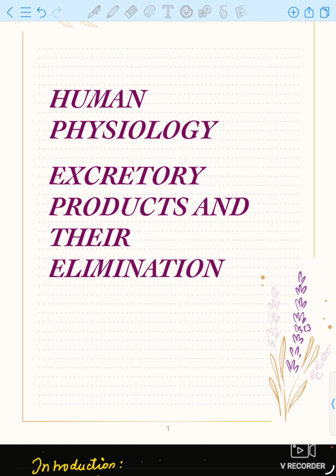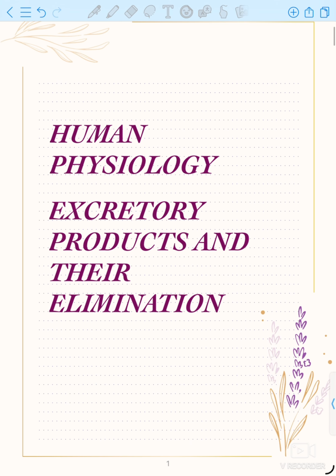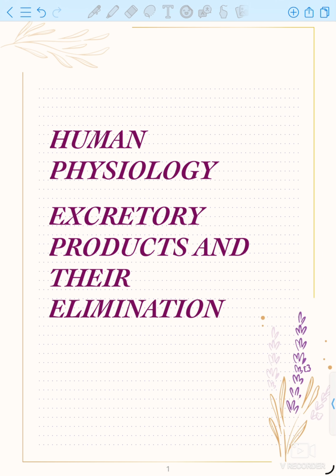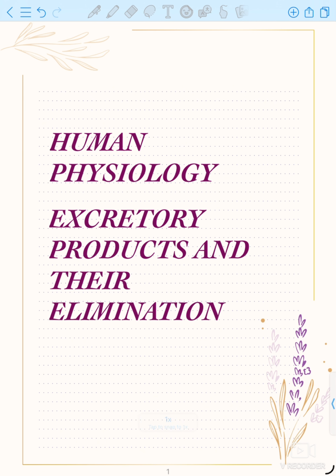I hope I made this chapter very understandable for you. After watching this video, please read the NCERT. NCERT will become very easy if you listen to this video, and you can complete it within 15 to 20 minutes. I hope I have reached you and the concepts are clear.